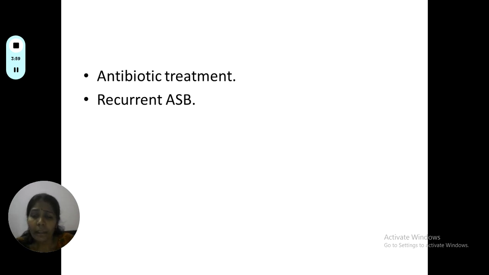And the other thing is that recurrent asymptomatic bacteriuria can occur if not detected and treated. So how will you treat? With antibiotic treatment. We start with the antibiotic course, and if there is recurrence we can also give a suppressive course of antibiotic, that is nitrofurantoin, during pregnancy as per the need.